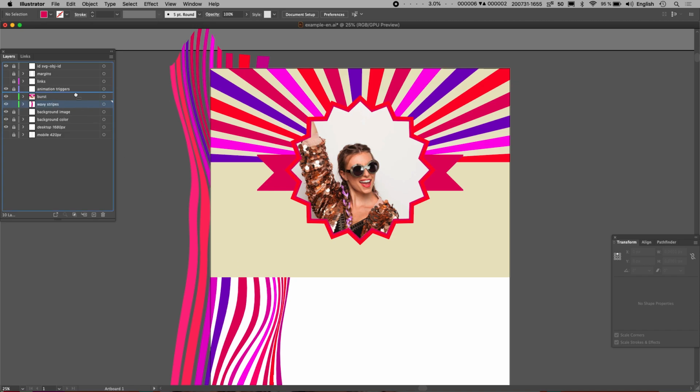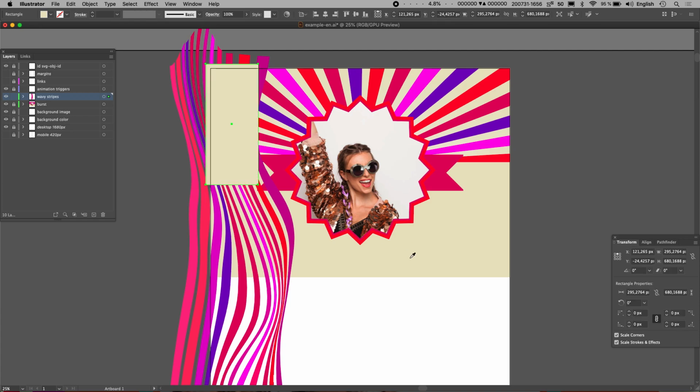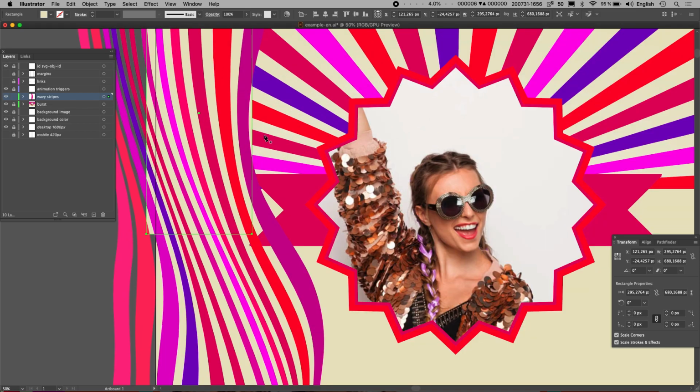Okay, we're going to put the stripes back up on top now that we've done that. And I'm going to add a little box here that will hide those rays behind the stripes, because it'll just look a little nicer.